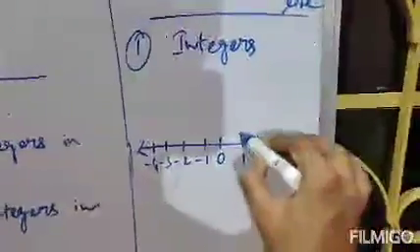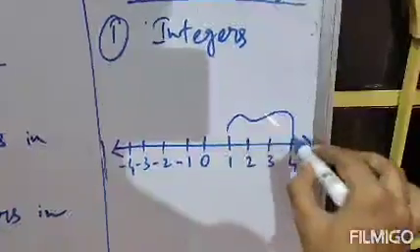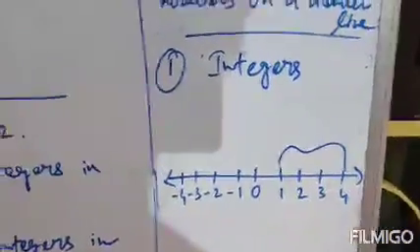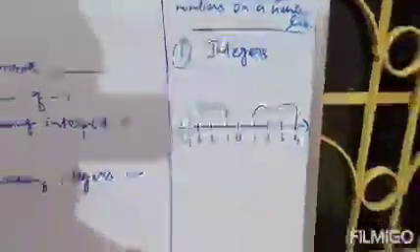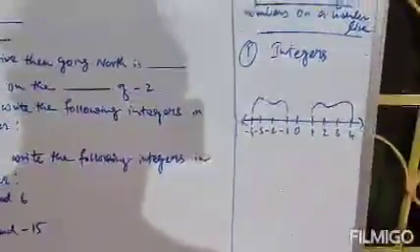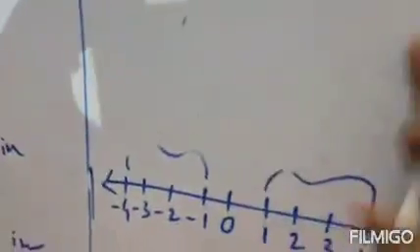These are our positive integers, that means greater than 0 or right side from 0, and these are our negative integers, that means left side of 0. Clear? So this is all about negative numbers and integers and their representation on a number line. Clear? Next we will come directly into exercise questions.